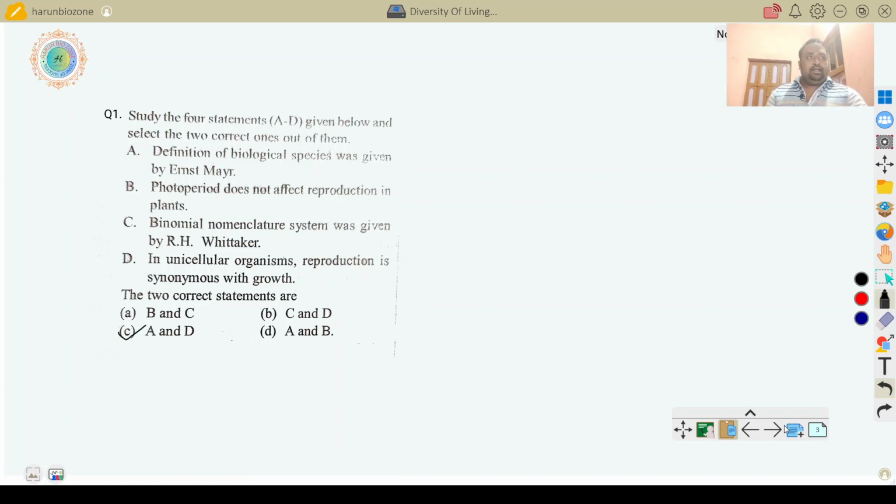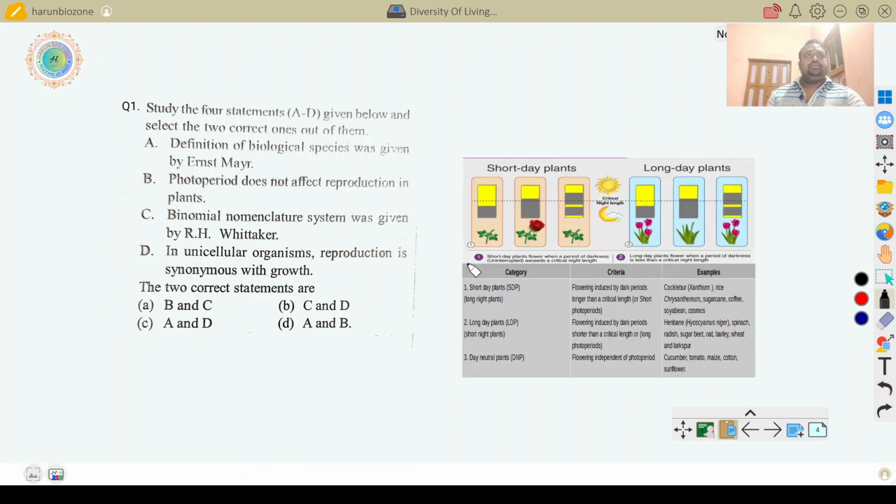So here the photoperiod means the period of light that affects the flowering of plants. The photoperiod depends on day length, so 24 hours a day, but when the light or sunlight appears for more than 12 hours for flowering of any plant, this is called a long day plant.